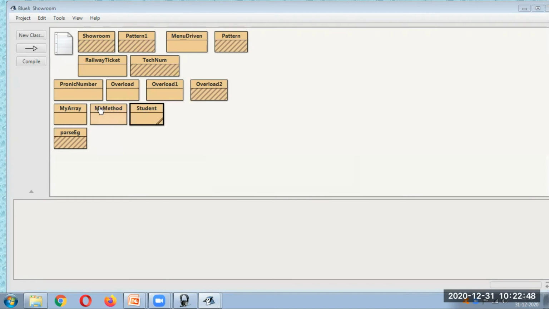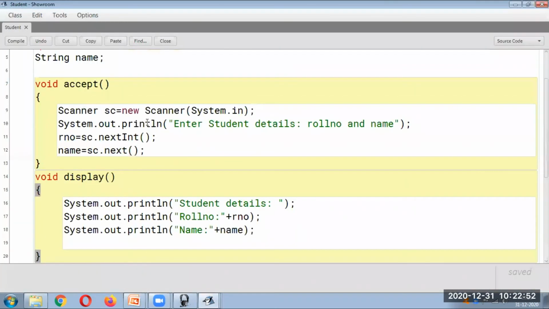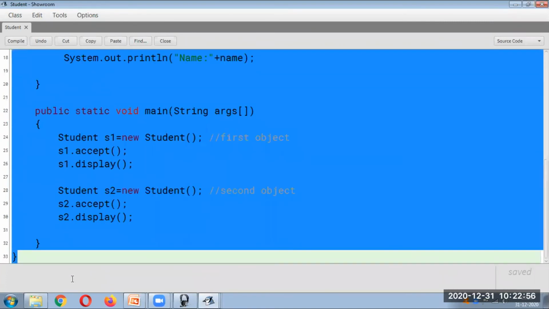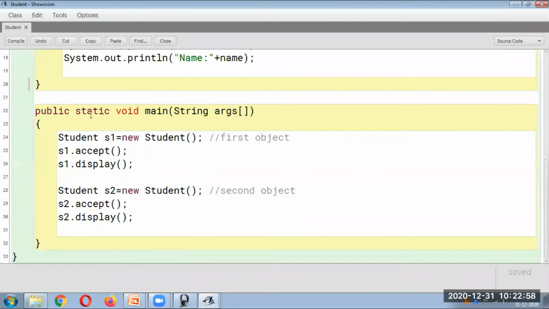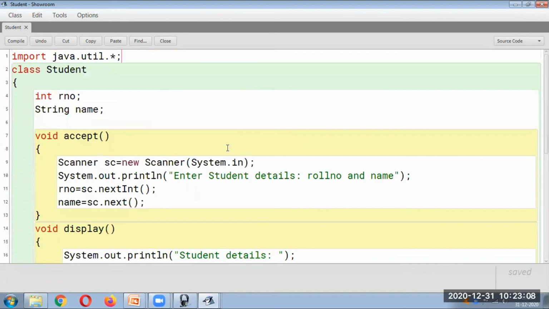So this is how things are happening. The main idea is how we are doing it. We can create as many objects. We have created the template only once. We don't have to create it so many times. Whenever we want, we just have to create the object. Once we create the object, we can call the methods; whatever the member variables as well as methods are, they are accessible. Okay, let us go to the next topic.